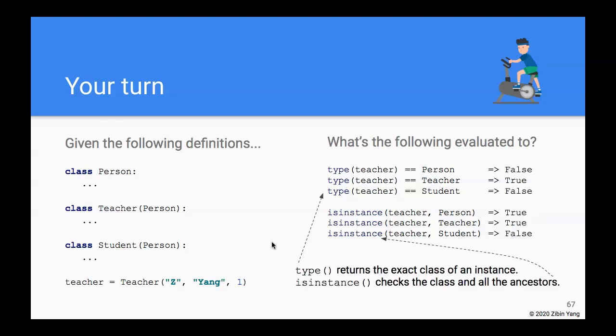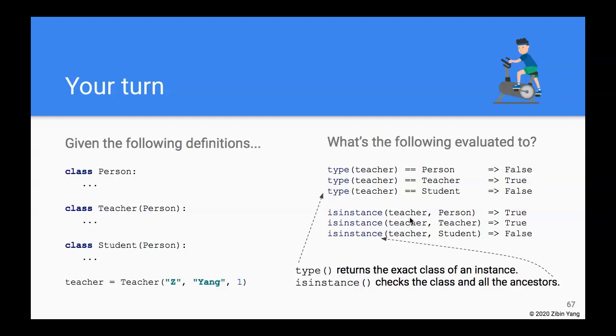Please verify them. So the key to remember is that type returns the exact class or the exact type of a given instance. So for the teacher variable here, the type is Teacher. So the only thing that evaluates to True is when it's compared to the class Teacher, right? Whereas isinstance checks the class itself and all the ancestors.